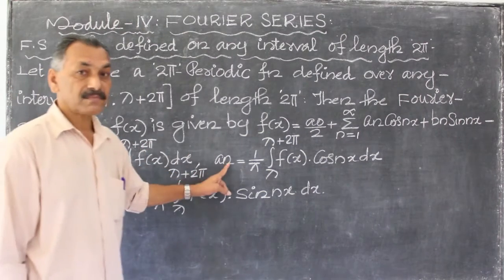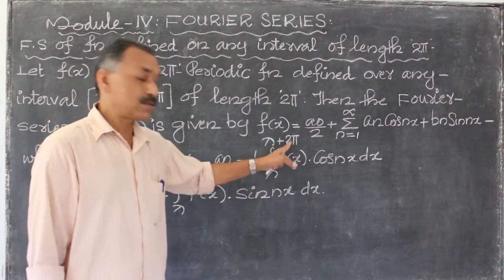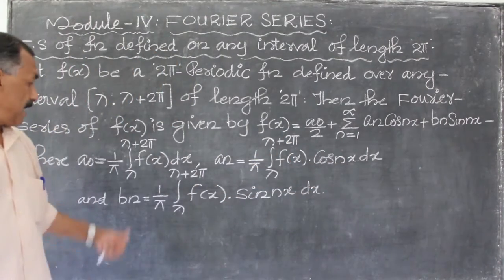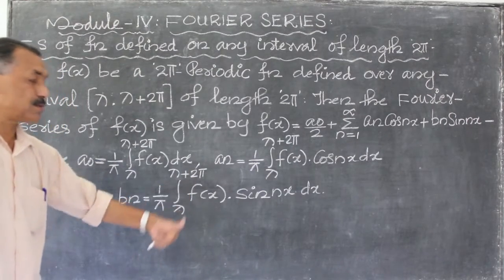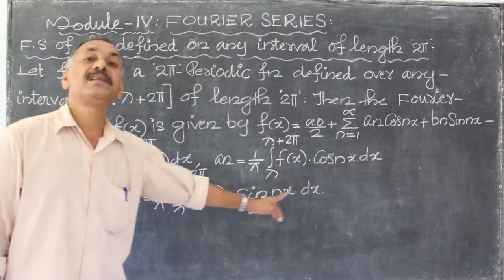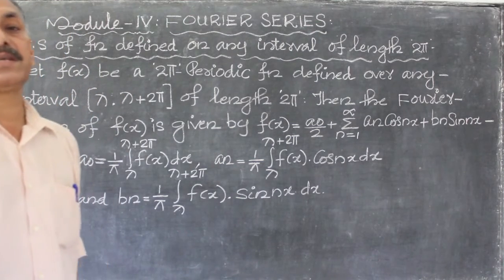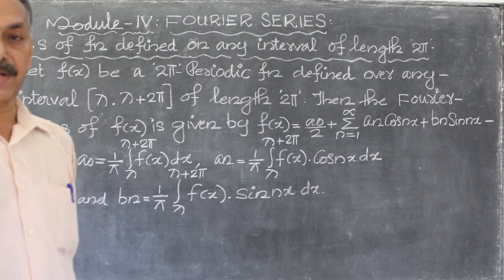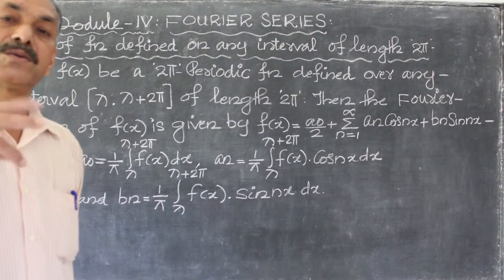What is an? an is equal to 1 by pi integral lambda to lambda plus 2 pi f of x into cos nx dx. And bn is equal to 1 by pi integral lambda to lambda plus 2 pi f of x into sin nx dx. Then a question: find the Fourier series of the function x defined in the interval minus pi to pi, or 0 to pi, or lambda to lambda plus 2 pi, or a 2l periodic function.